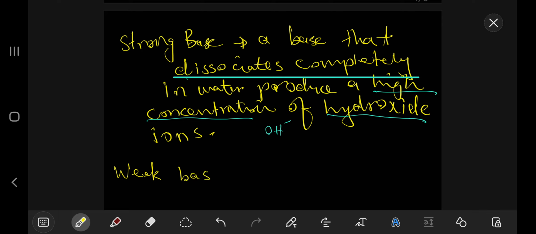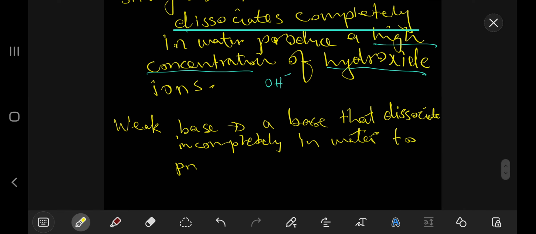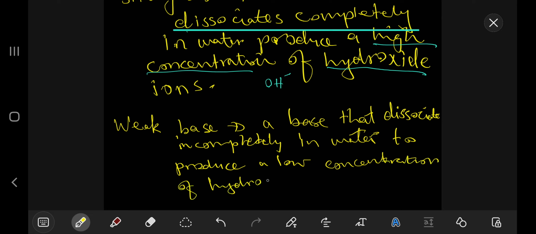And then the weak base is the opposite, right? The weak base is a base that dissociates incompletely in water to produce a low concentration of hydroxide ions, right?